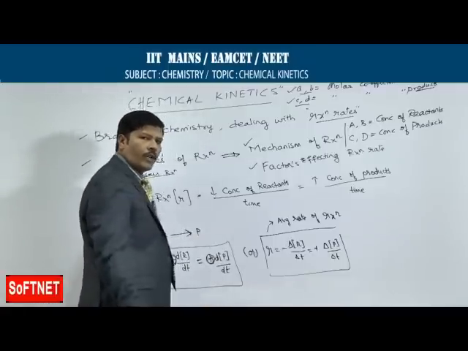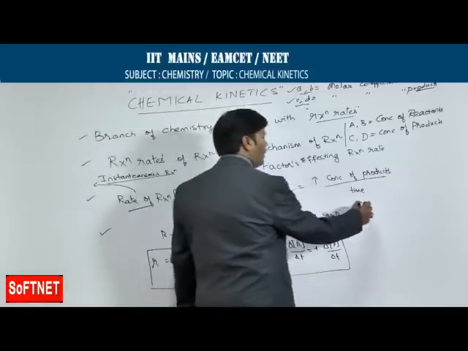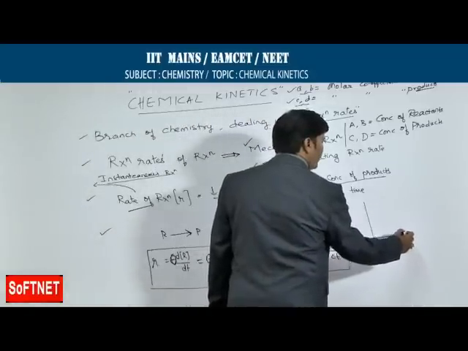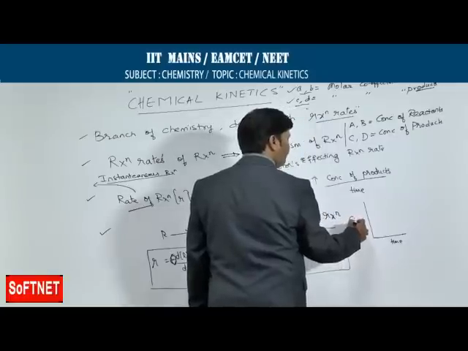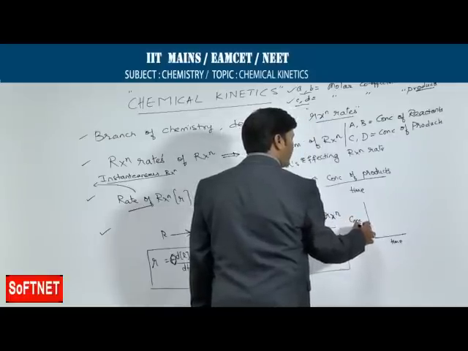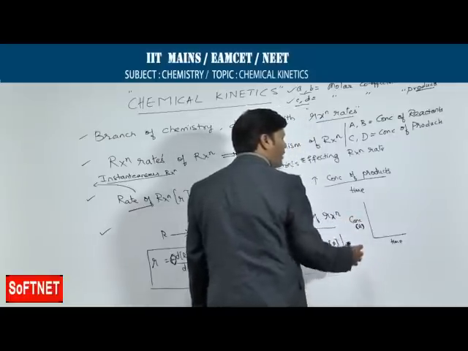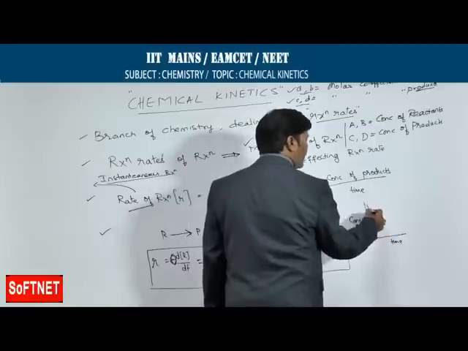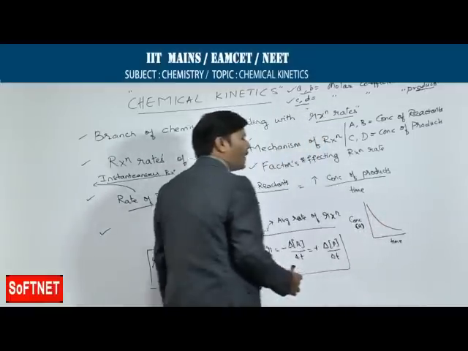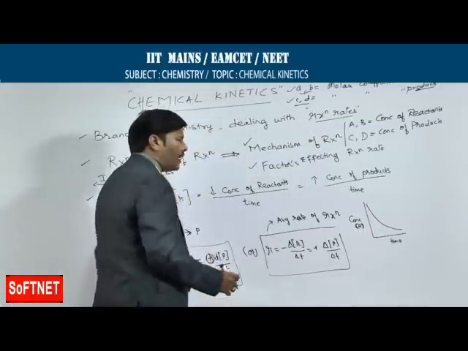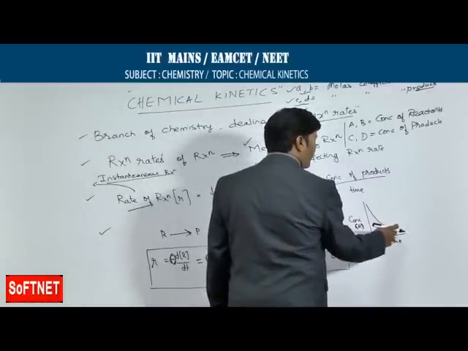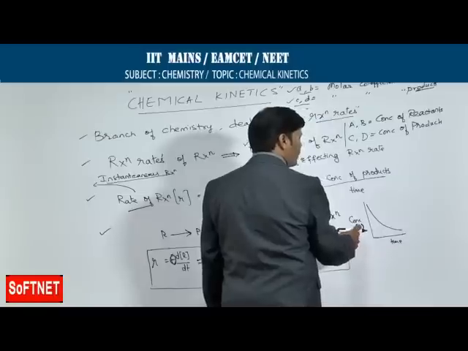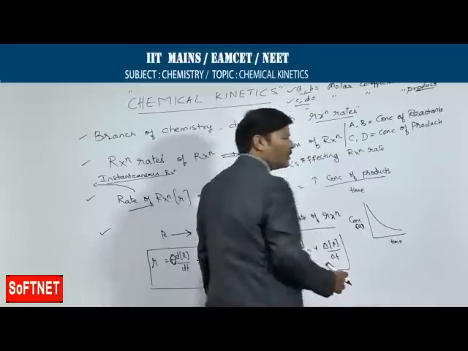concentration of products. If you are plotting a graph taking time on x axis and concentration of reactants, R stands for reactants, then you find that as the time progresses you are going to get a hyperbolic curve, and this curve itself indicates that definitely there is a decrease in the concentration of reactants as the time is progressing.